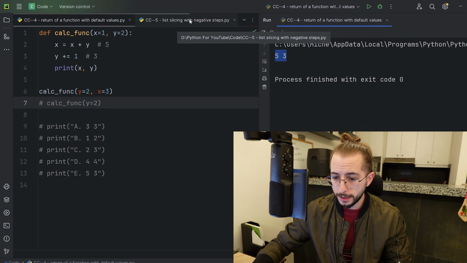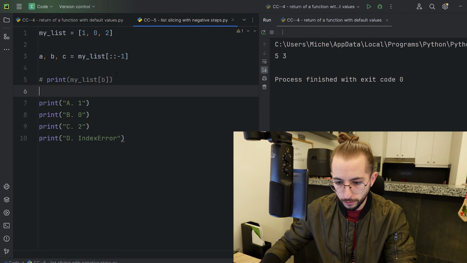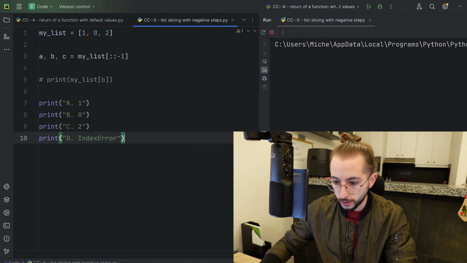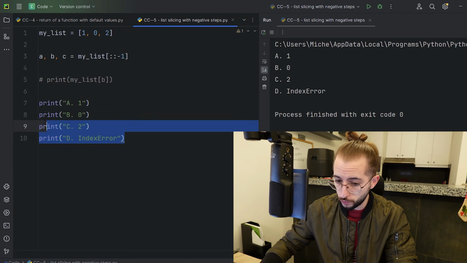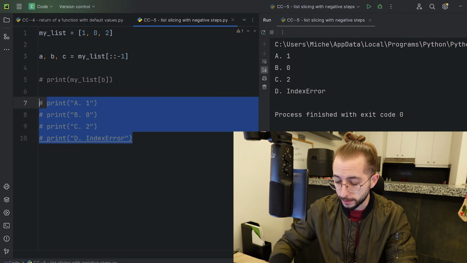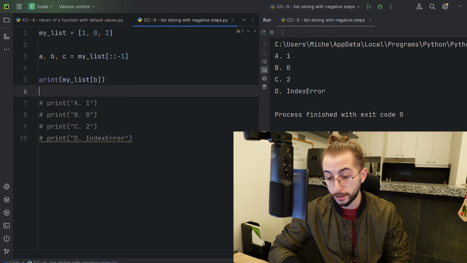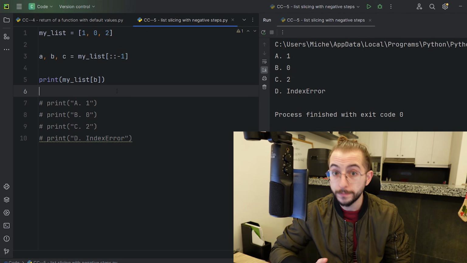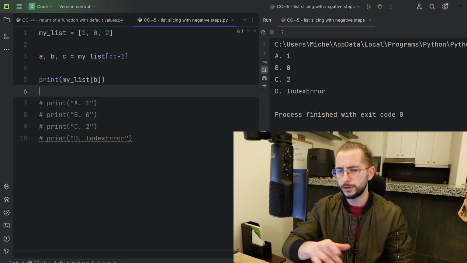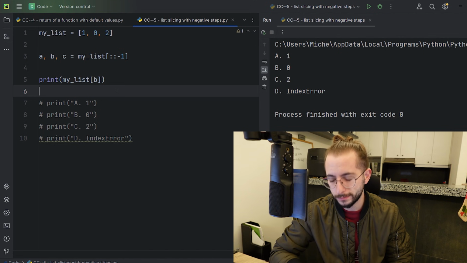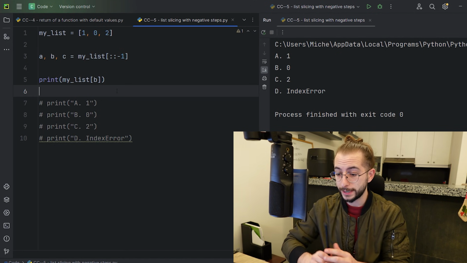Alright, let's continue on, and now let's look at this one. What I'm going to do is I'm going to comment this out, I'm going to run this so that you can see the different possible answers, and I'm going to give you a bit of time to find a solution to this. Trust me, take your time, this is not easy. A lot of students fell into traps right here, including me, by the way. First time I looked at it, I was like, yeah, this is the answer. Then upon closer inspection, it turns out it's something different. So pause the video, try to find the answer.